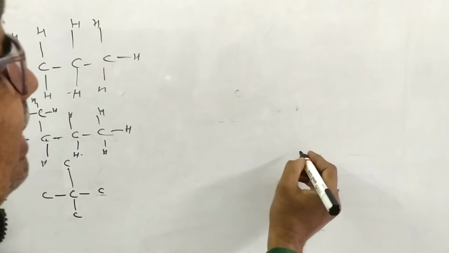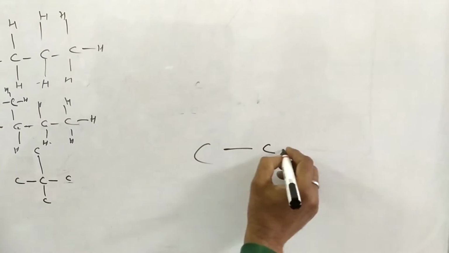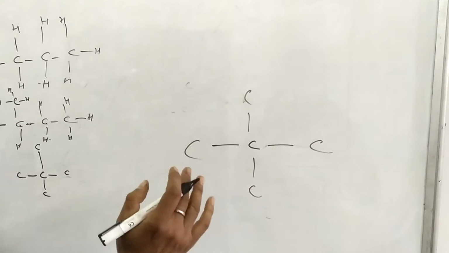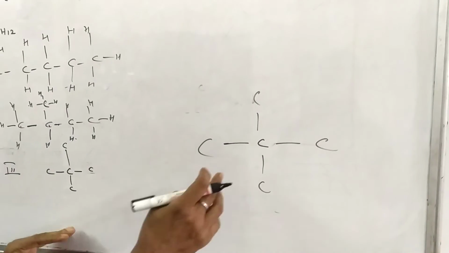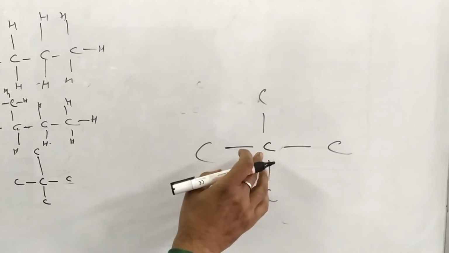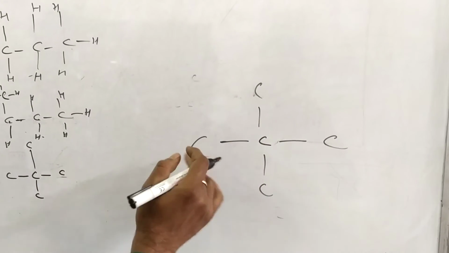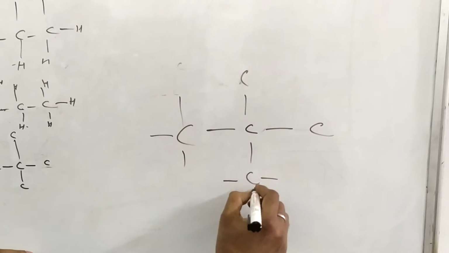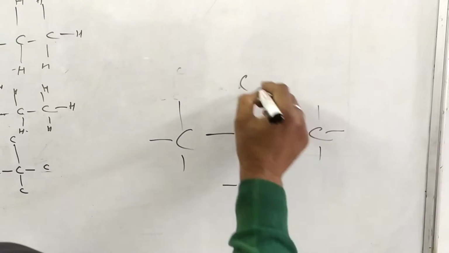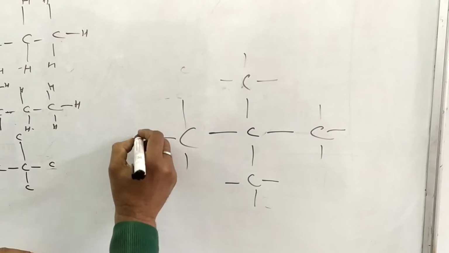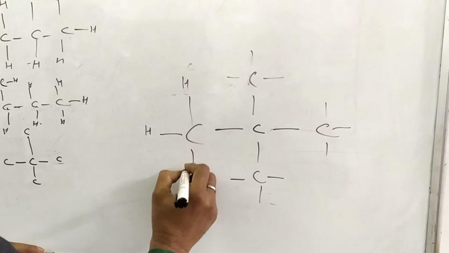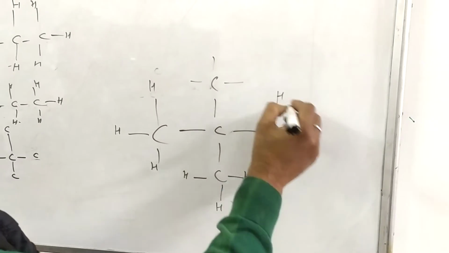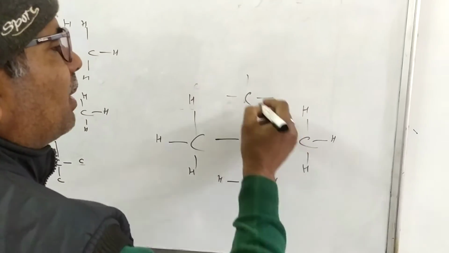this structure can be written like this. This contains 5 carbons. The valency of carbon is 4. 1, 2, 3, 4. The valency of this carbon is satisfied wholly. And this 1, 2, 3, 4, and so on for each carbon. This formula also contains 12 hydrogens and 5 carbons.